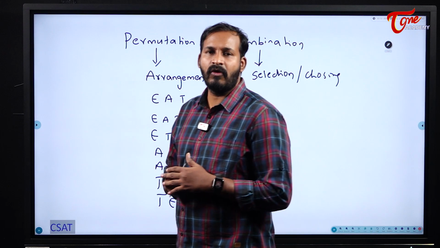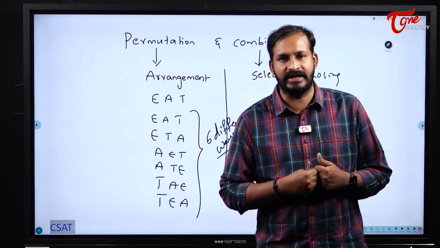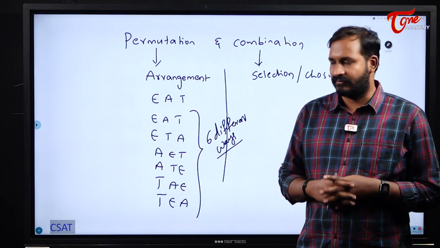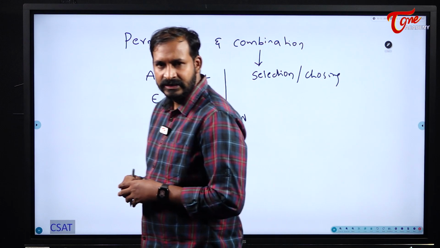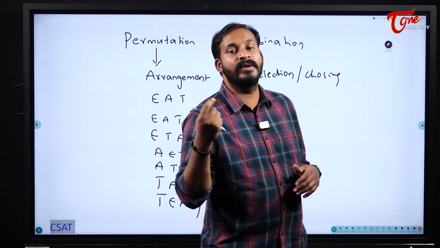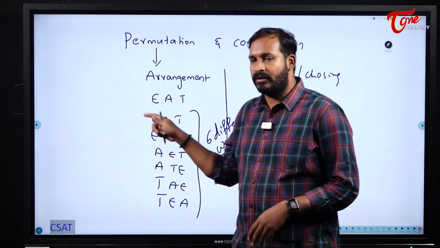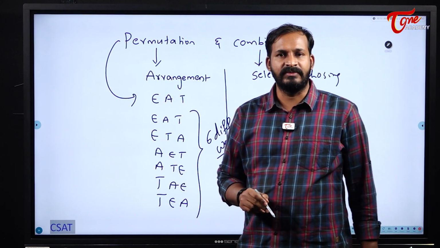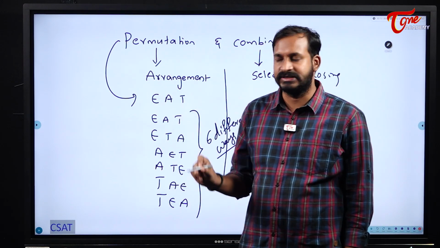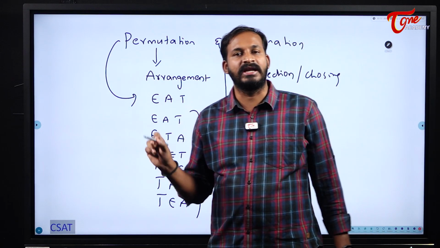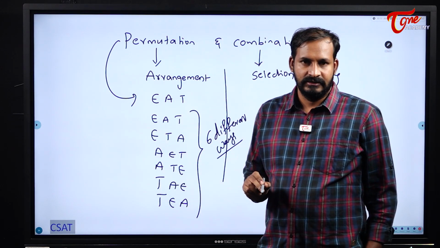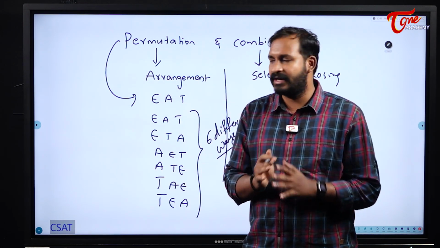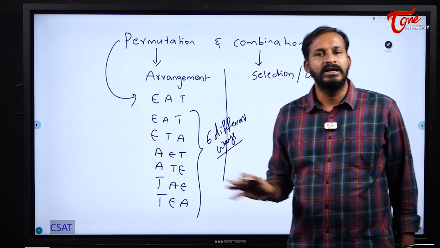But in general, in the examination they will not give us a 3-letter word. They may give us a 6-letter word or 7-letter word or 8-letter word. We cannot write all the possibilities like this, right? It will waste a lot of time for us, and sometimes we may miss some possibilities also. To avoid this confusion, we will use the concept of permutations. That means with the help of the permutations concept, we will tell in how many different ways we can arrange the letters of the word eat. This is called permutations in general. Later we will see the procedure and all the remaining things. But as of now, this is called permutations.